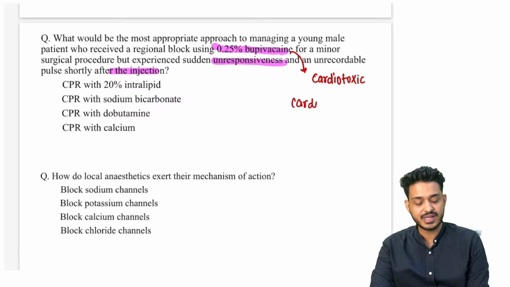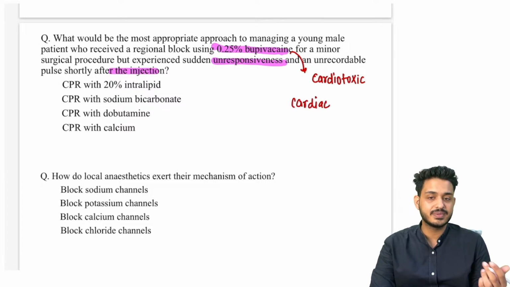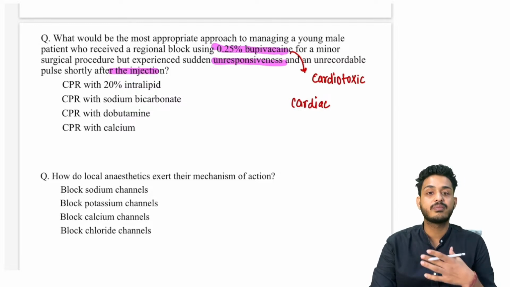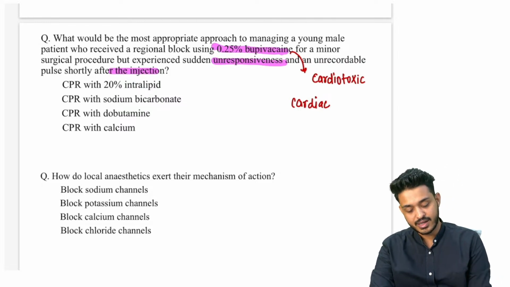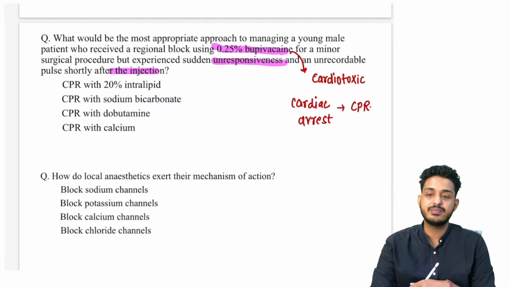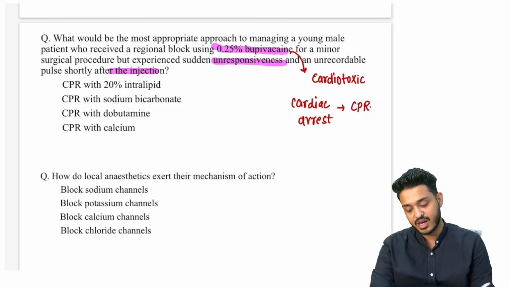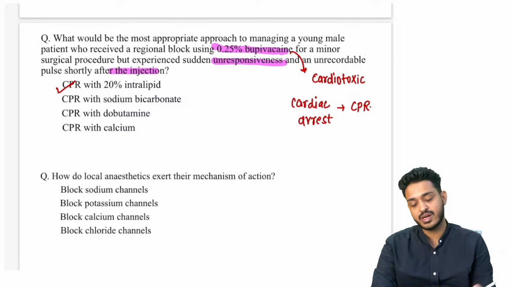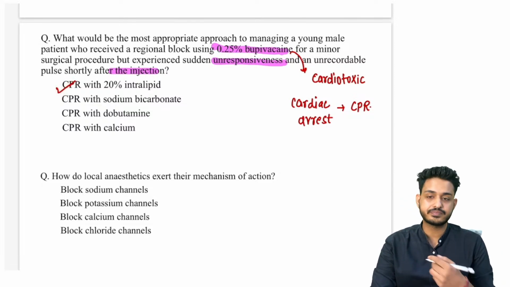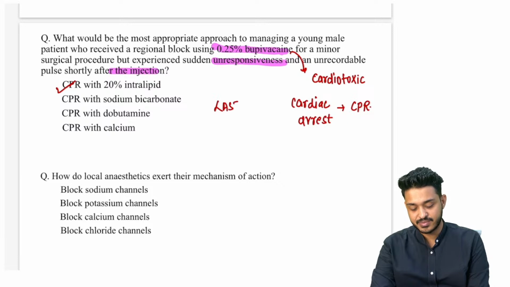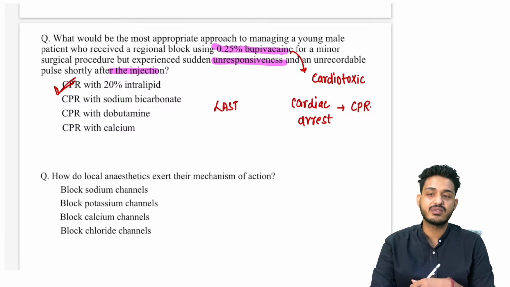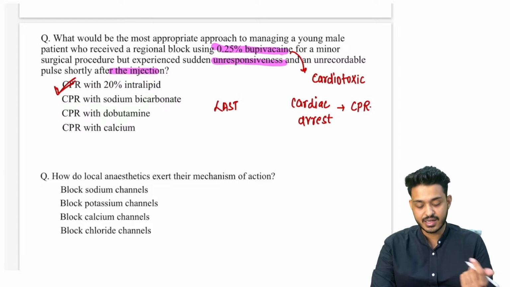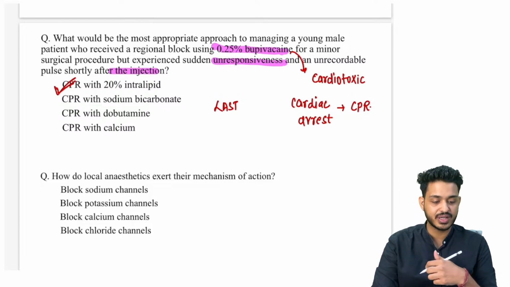If a cardiac arrest case is given, pulseless patient, pulse is not there, carotid pulse is not there, breathing is absent, that is going to be cardiac arrest. The treatment for cardiac arrest is going to be CPR, cardiopulmonary resuscitation. You will be using drugs like adrenaline, atropine. They are going to revive the patient, right? But the ultimate drug here, this is a case of local anesthetic systemic toxicity, and the answer will be CPR. We need to give CPR with 20% intralipid. What is the drug that we are going to use?